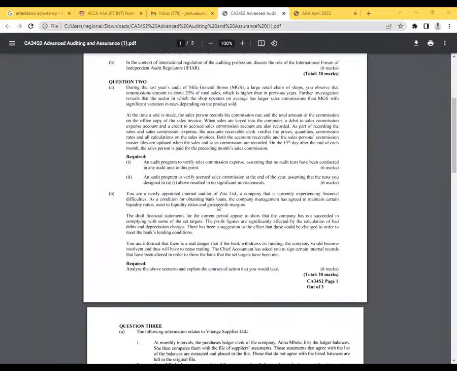So in short, ladies and gentlemen, you're being asked to engage in creative accounting. In your own understanding, if you're told to analyze the above scenario and explain the courses of action that you would take, how do I get to explain this kind of scenario? I'll be able to write tons and tons of pages regarding this. Even these 8 marks are quite few for such a question.